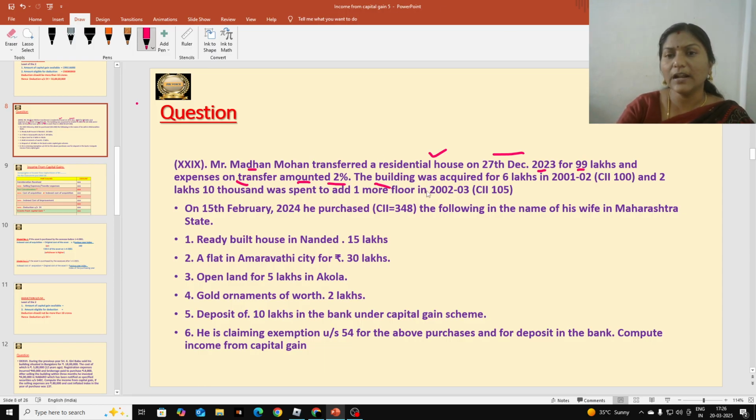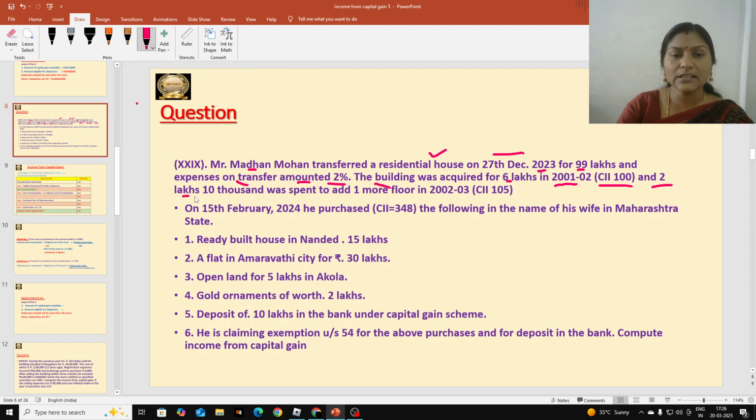Next, the building was acquired for 6 lakhs. So he purchased that building for how many rupees? 6 lakhs. 6 lakhs is the purchasing price, and he purchased in 2001-02, when the CII, cost inflation index number, is 100. So he purchased during 2001-02 and sold in 2023. He used that asset for more than 2 years, so it is a long term capital asset. And the index number of that purchasing year is 100.